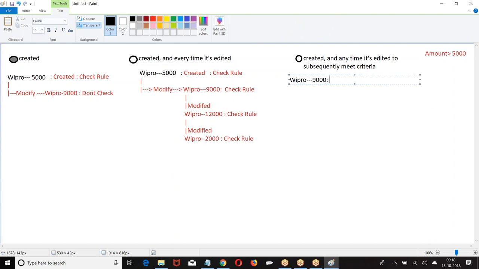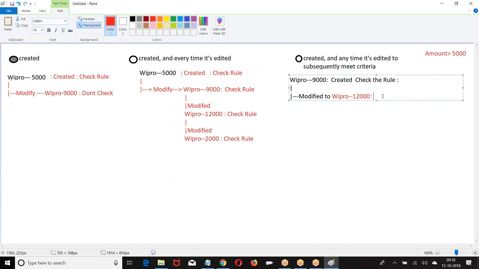Wipro 9,000. Now created, check the rule. When I created, check the rule. Then I am modifying Wipro 9,000 is modified to Wipro 12,000. Which record is modified? Wipro 9,000. Wipro 9,000 is modified to Wipro 12,000.